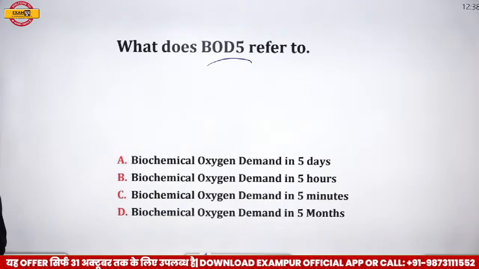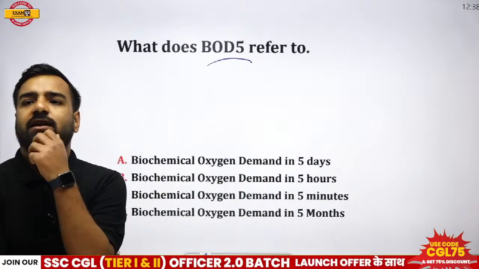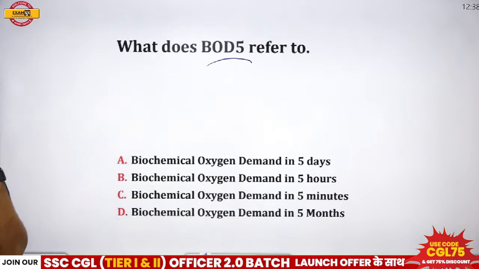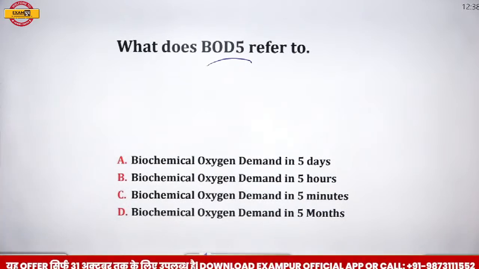Answer please. So Akhilesh is the first one to give the answer, sir, B. That is biological oxygen demand in 5 hours. Then Avan is also going with B. Sir, biological oxygen demand in 5 hours. Others?